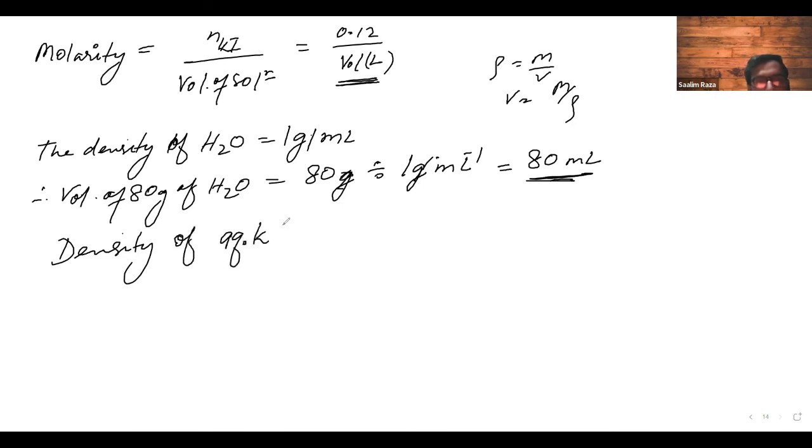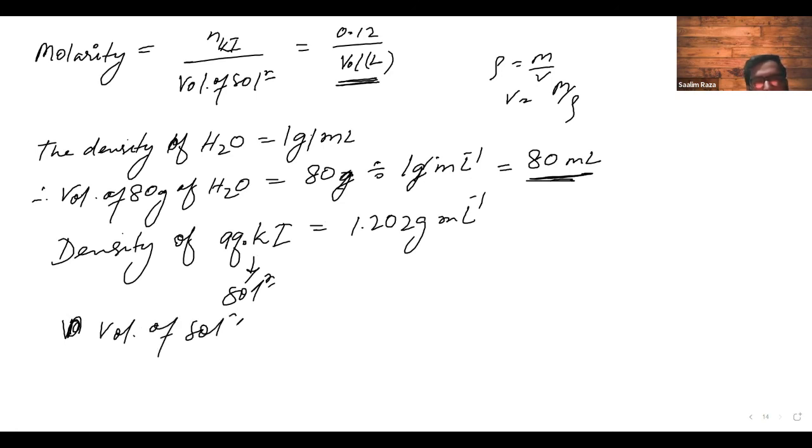Density of aqueous KI. What is aqueous KI? This is the solution. So this will be equal to 1.202 gram per milliliter.